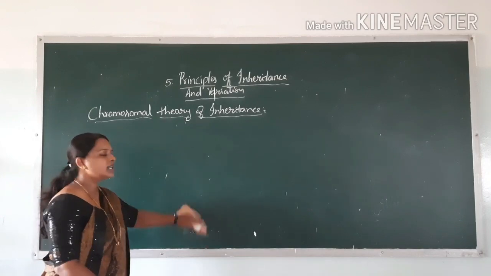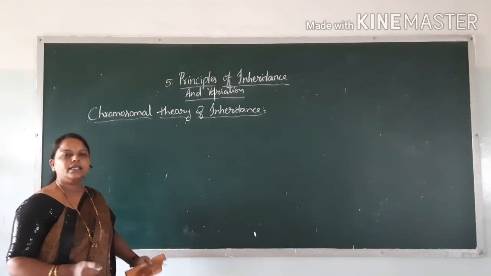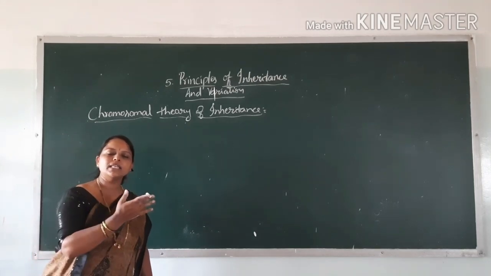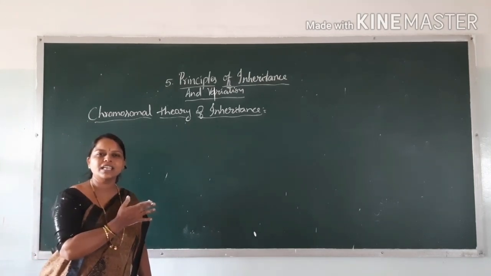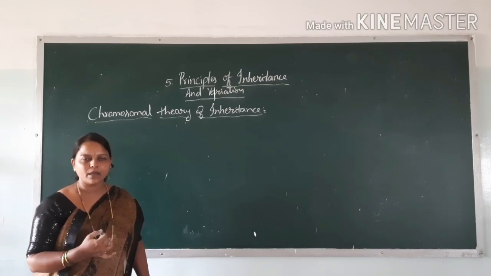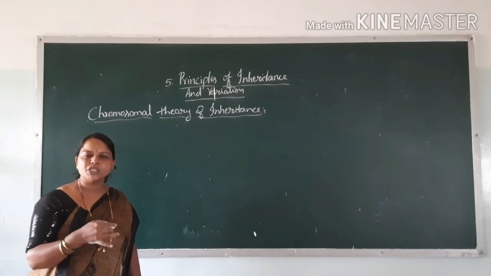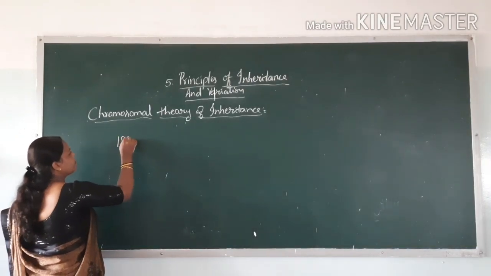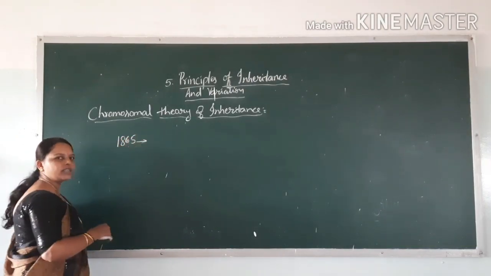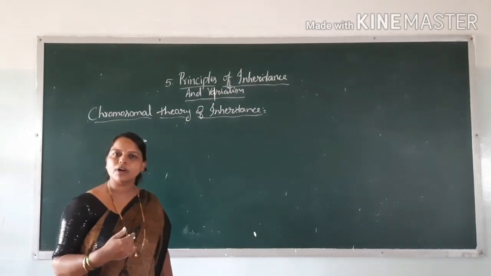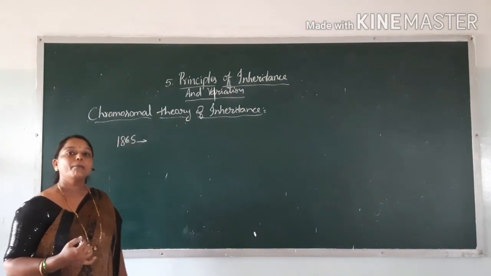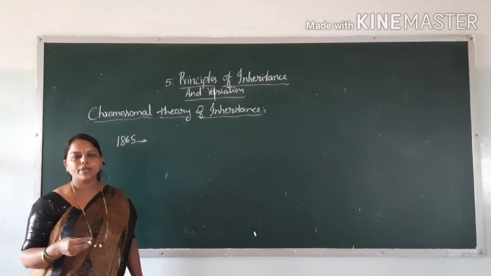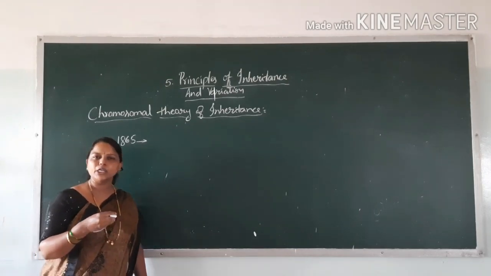Mendel proposed his laws on the basis of the results he got from his experiments, and he published his results in 1865. But his work was not noticed, for many reasons I already told you.